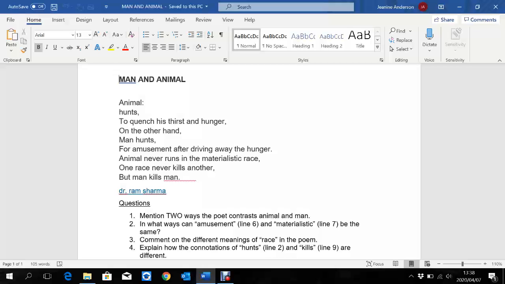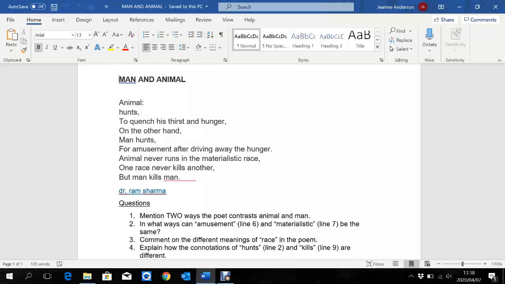So we could argue that those are synonyms, but in our poem they definitely are not. Hunts is positive. Again, we talk about the connotation of a word, what the word is implying. So hunts, I am killing, but I'm killing to eat, or I'm killing to put the head of the bear on my wall. But to kill is negative.